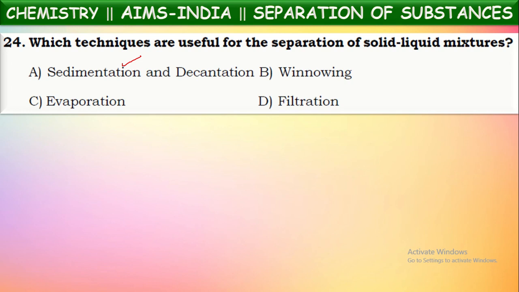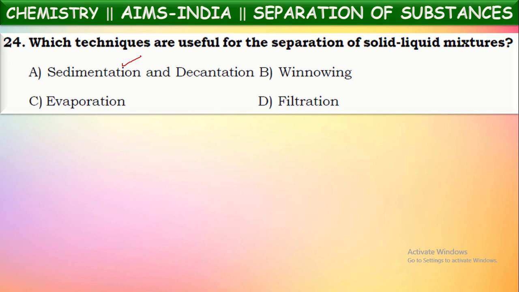Where do we use winnowing? To separate the lighter weight particles from the heavier weight particles, just like the gravity method. For example, husk present in the grains is separated by using the winnowing process. They pour the mixture from a certain height by using flat plates.